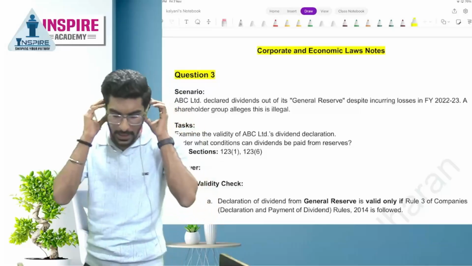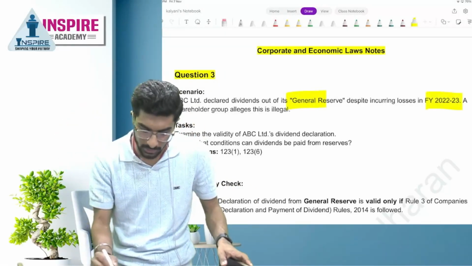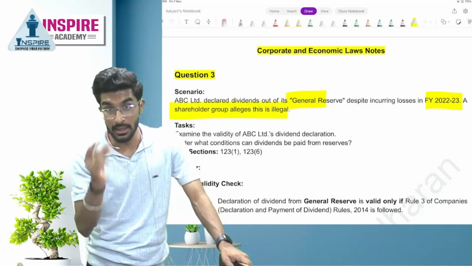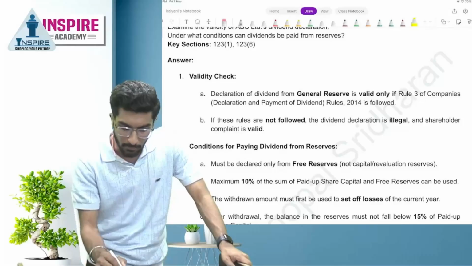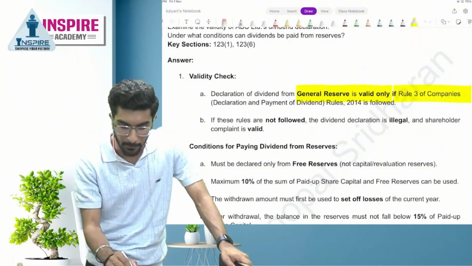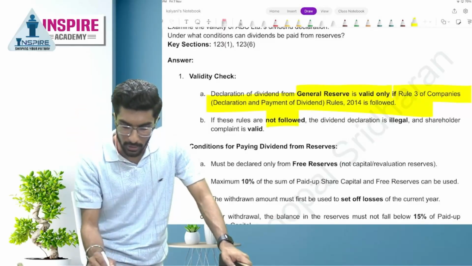ABC Limited declared dividend out of general reserve despite incurring losses in 22-23. A shareholder group alleges that this is illegal. People, is this illegal? No. Declaration of dividend from general reserve is completely valid if Rule 3 of the Companies Rules has been followed. If these rules are not followed, it is illegal.